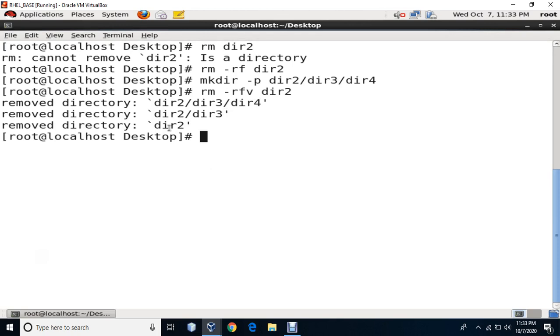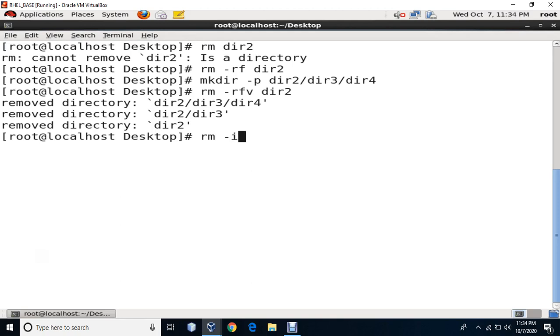Okay, so these are the options. I'll just repeat the options one more time for you. We were working with the rm command. Basically, the rm command works with files. But if you want to make it work with directories, then you have to work with certain options. That is -i, which is interactive, and this is there by default.